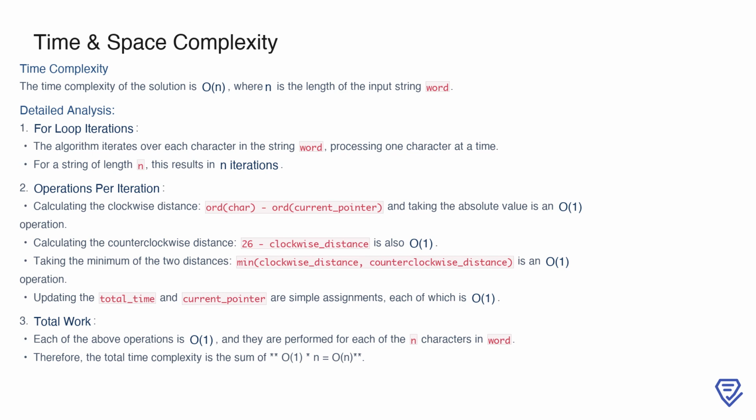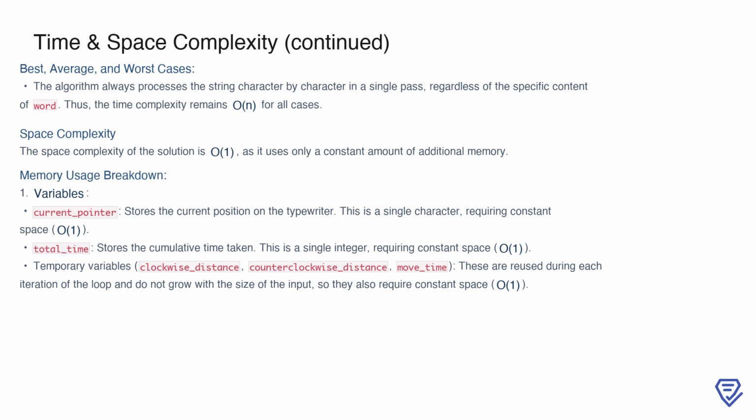The time complexity remains O(n) across all cases, whether best, average, or worst, because the algorithm processes every character in the input string exactly once, without any branching or additional iterations that depend on the content of the string. Now, considering space complexity, the solution is O(1), as it uses a constant amount of additional memory regardless of the size of the input.